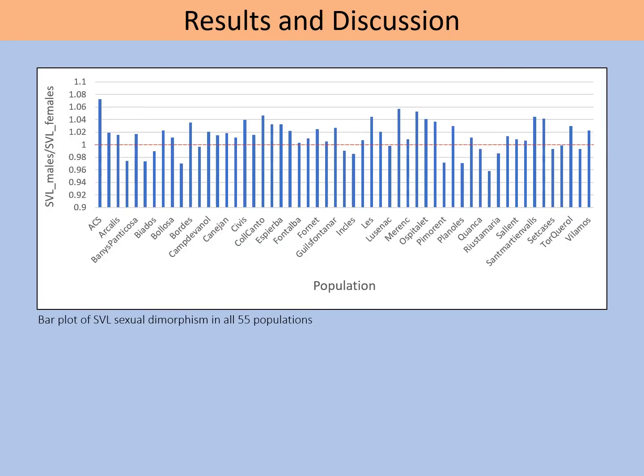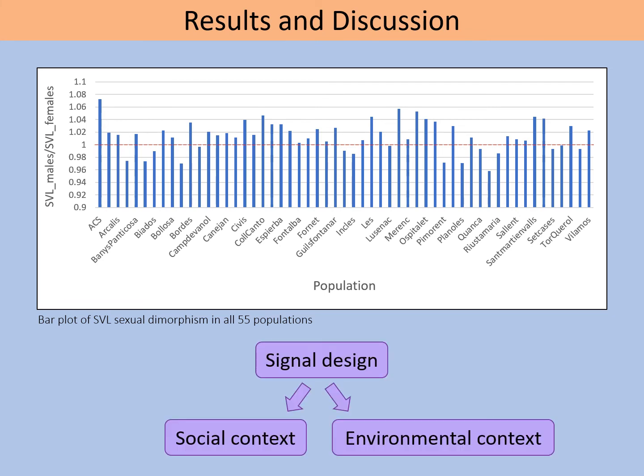Now to the results. First of all, we found variation between our 55 populations, both in social and environmental conditions. Here you can see, for example, the variation in body size sexual dimorphism. And our main result is that we found that these interpopulation differences in social and environmental contexts are associated with variation in signal design.